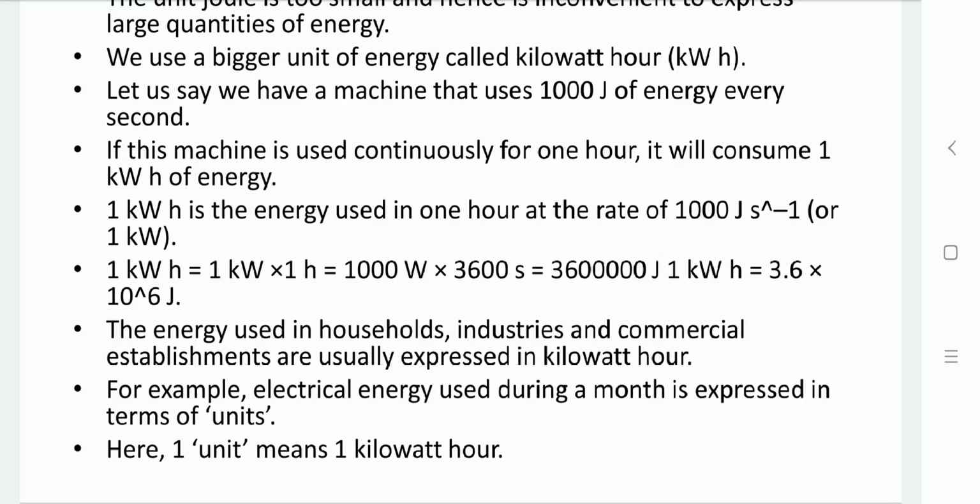This unit we utilize in household, industrial and commercial purposes. In the electricity bill, the electric energy utilized during a month is given in terms of units, where 1 unit equals 1 kilowatt hour.